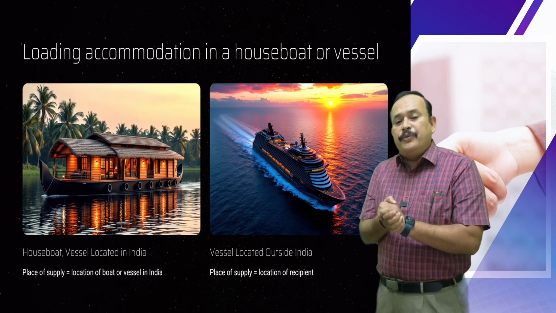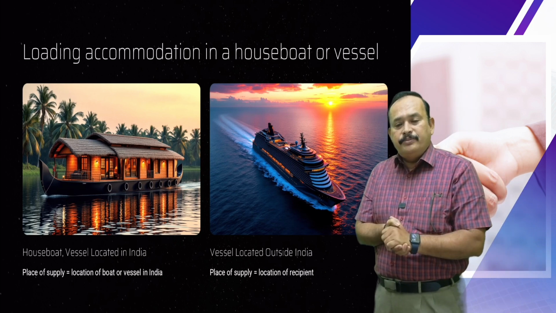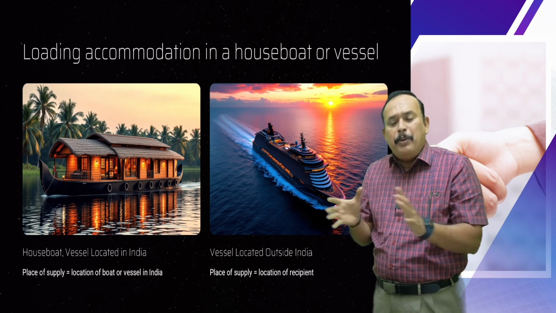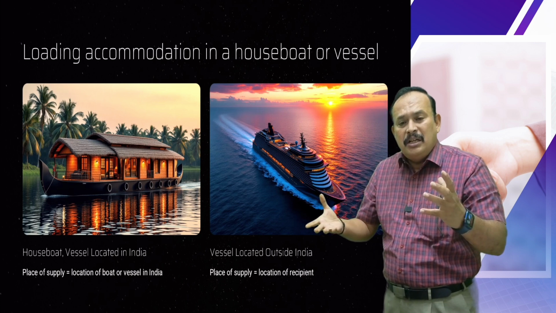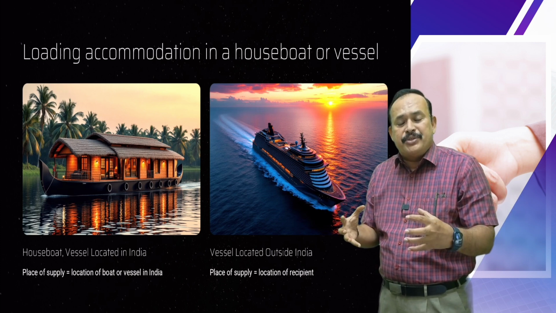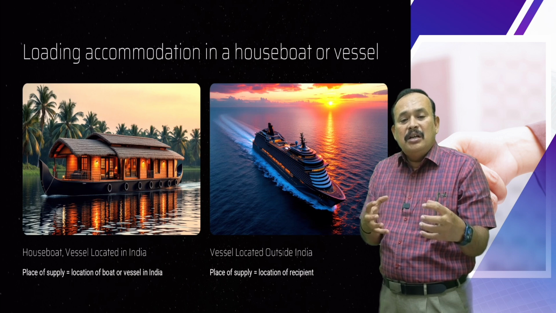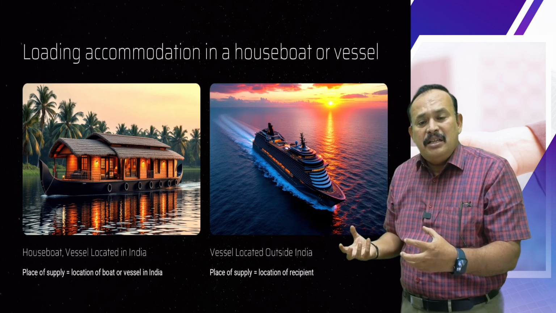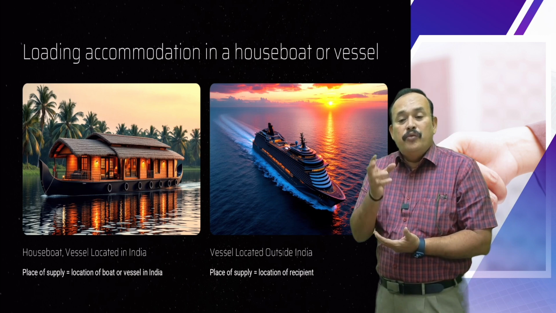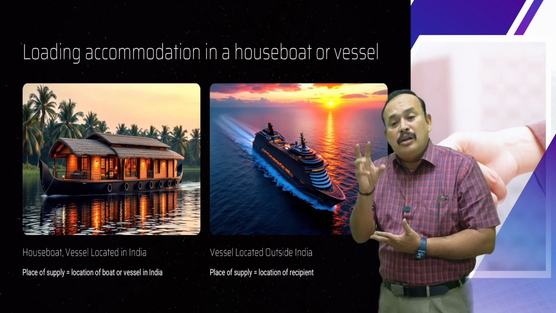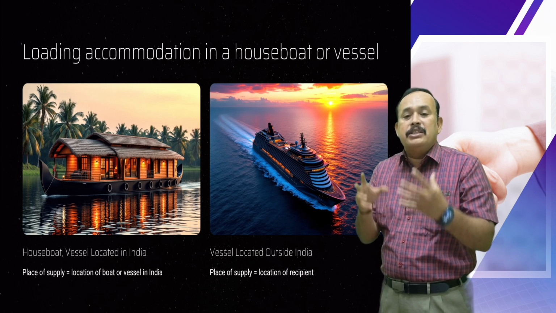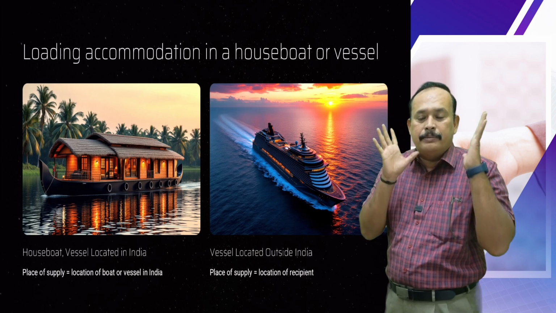In the case of a houseboat or vessel which is located in India, the boat has certain rooms for lodging accommodation purpose. The houseboat or the vessel is given for lodging accommodation. In that case, where the houseboat or the vessel is located is the place of supply, if it is located in India.